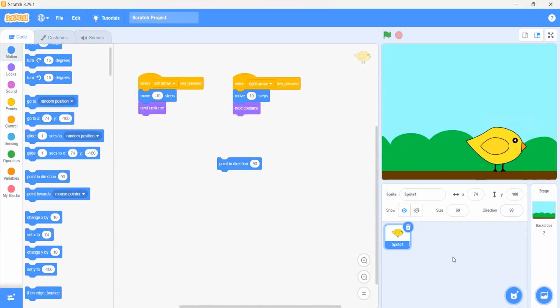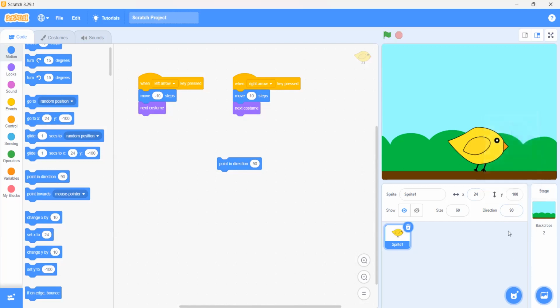Now where should we put point in direction 90? I want that when I click on the right arrow key, it should face towards the right side, and when I press the left arrow key, it should face the left side. We will put it under the event, under the next costume.